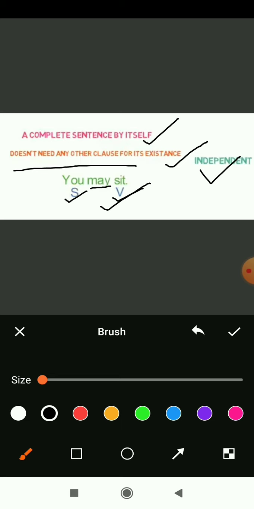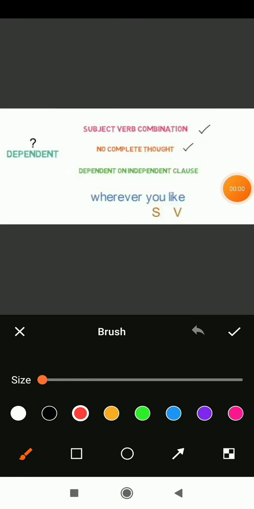So this whole sentence brings a meaning by itself, yes or no? Yes. So this is what is called an independent clause, where it is a complete sentence and no other clause is required to form a sentence. Now let's begin with the dependent clause.